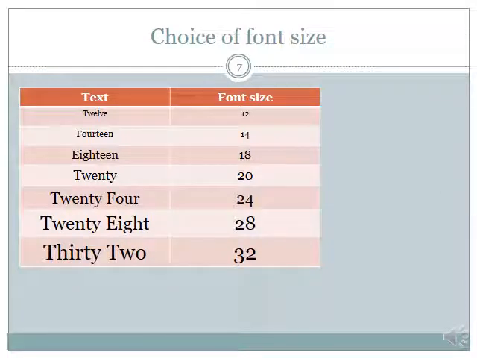Now, choice of font size is extremely important. If you project this kind of presentation on a projector in a large room, you will see that the students who are sitting at the end of the room will not be able to see the font which has a font size of 14 or less.